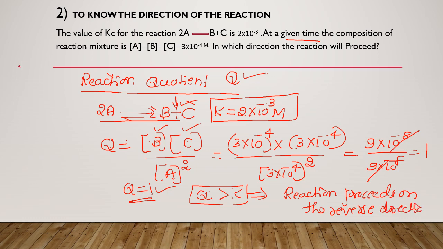So this is a use of a reaction quotient. One more condition, see, this is a first case where Q value, if it is greater than K, then always reaction proceeds in the reverse direction. Second condition, if the reaction quotient value is less than K, that means Q is directly proportional to the product concentration.